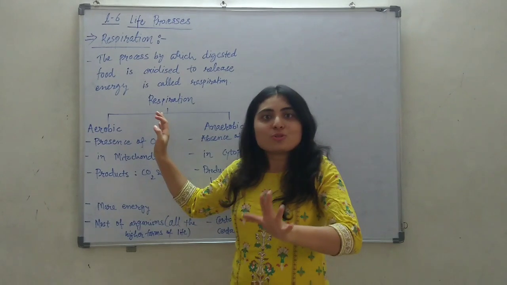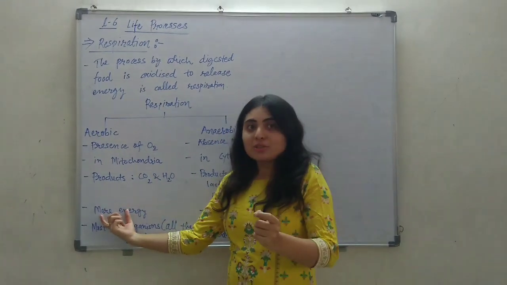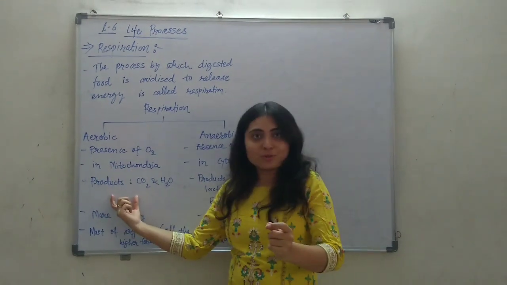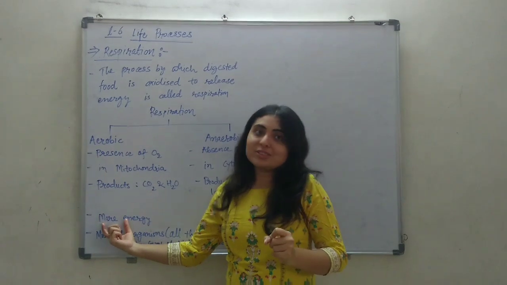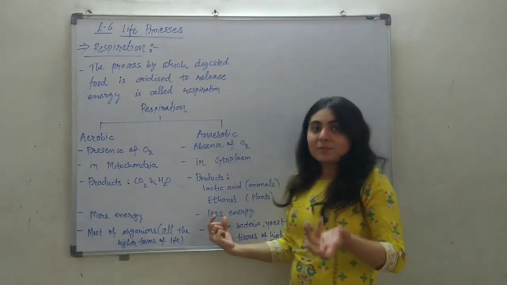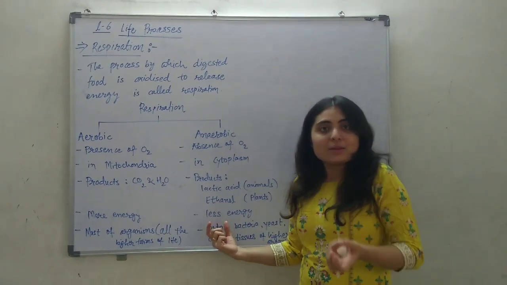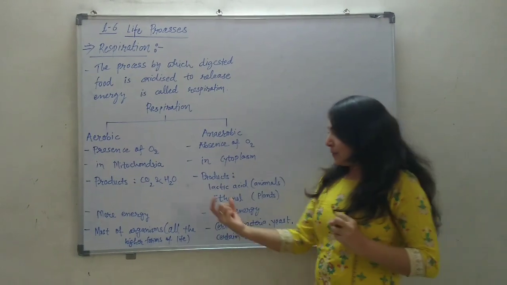So respiration is also called a combustion process. It is a complete combustion of glucose in aerobic respiration, so much more energy is released. Compared to aerobic, anaerobic is an incomplete combustion. That's why much less energy is released.